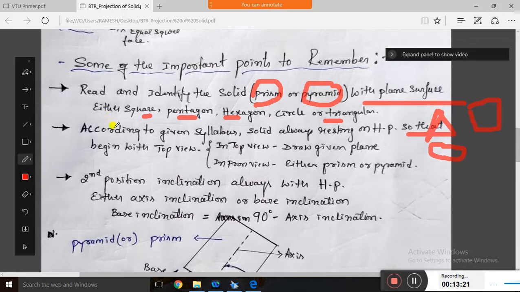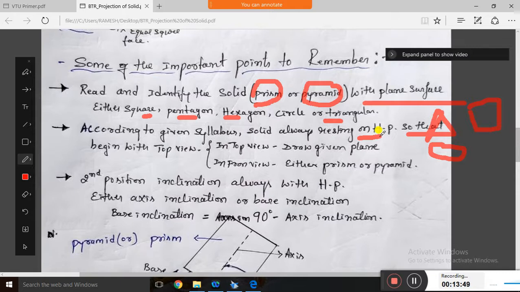And second thing, according to your given syllabus, the solid is always resting on HP. In the previous projection of planes, the plane was resting either on VP or HP. But according to your syllabus, solids are always resting on HP. Take the example of a table, a chair, your sofa, your TV.